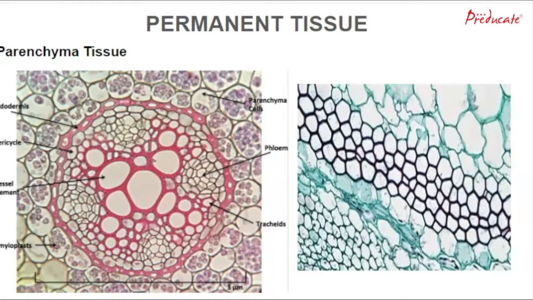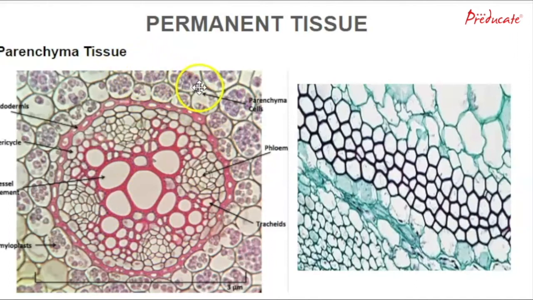The simple permanent tissues can be categorized into three main categories according to their functions, that is parenchyma tissues, collenchyma tissues, and sclerenchyma tissues. Let's study parenchyma tissue. This is the structure, and these are the parenchyma cells.